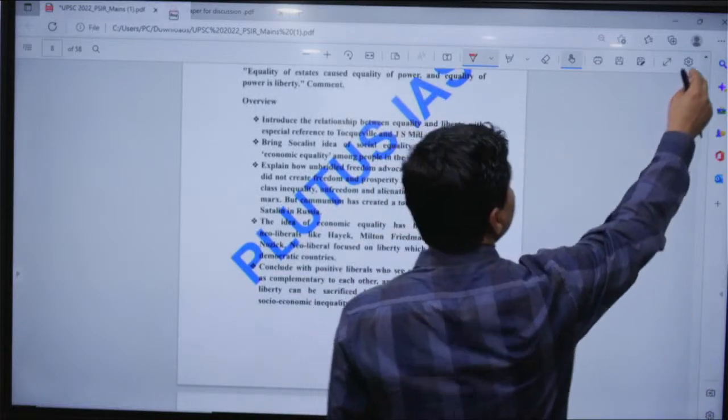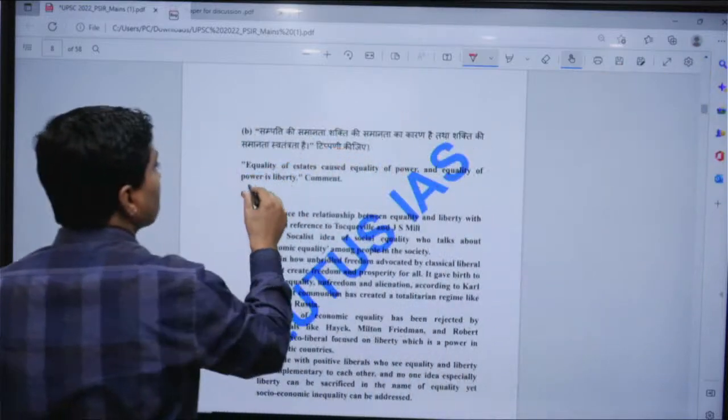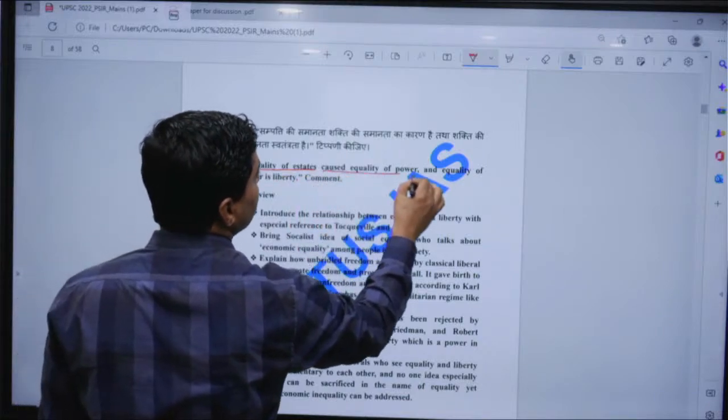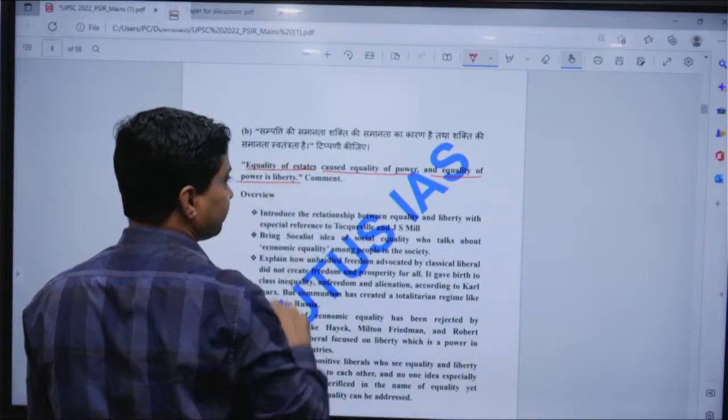Now come to here, talk about equality of estate. Yeah, the equality of property causes equality of power, and equality of power is liberty.